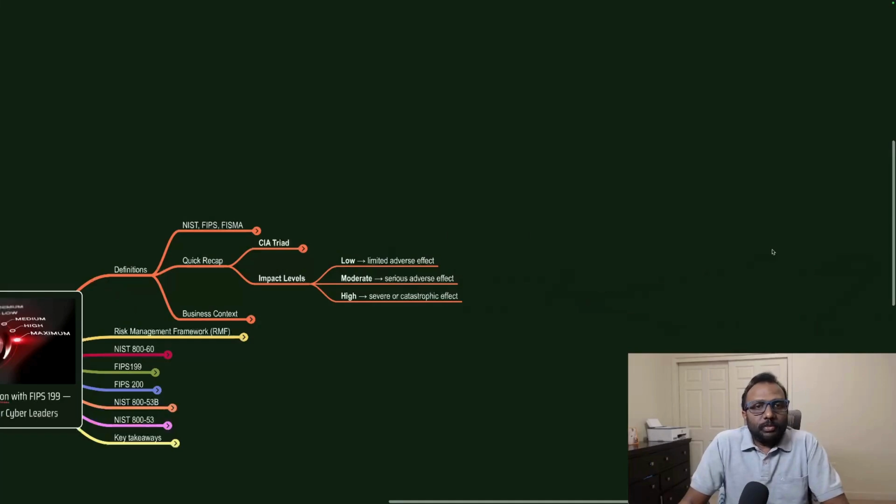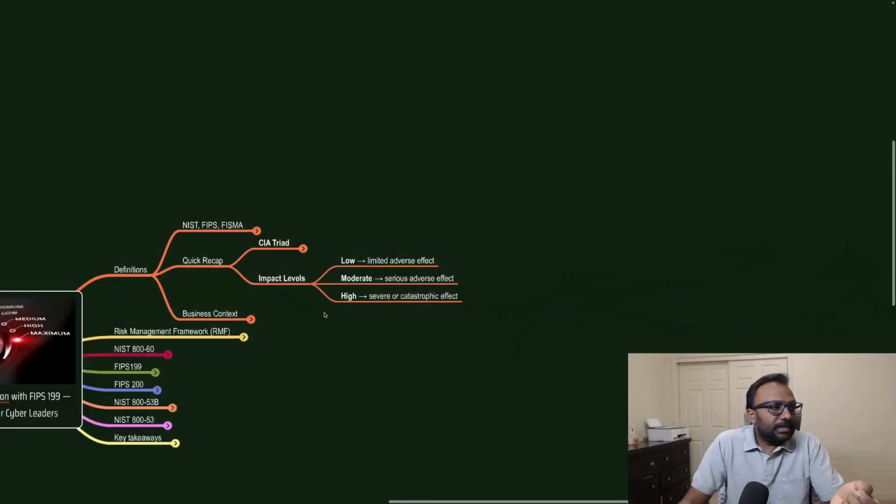When it comes to the moderate impact category, it is a serious adverse effect. What is a serious adverse effect? It has a higher financial impact, or there is a potential impact on the business application. Business is down for a long time, right? That is what we are talking about with the medium or moderate impact level.